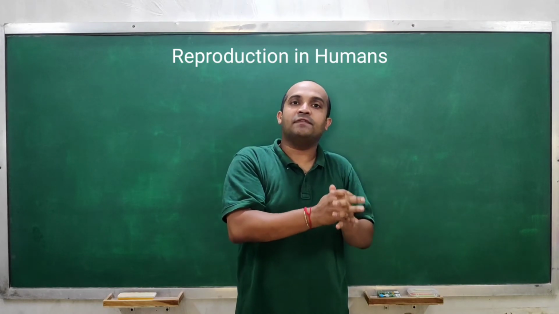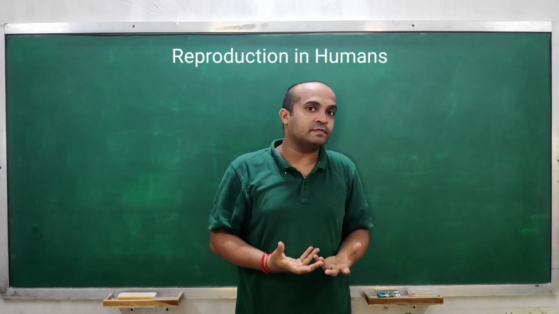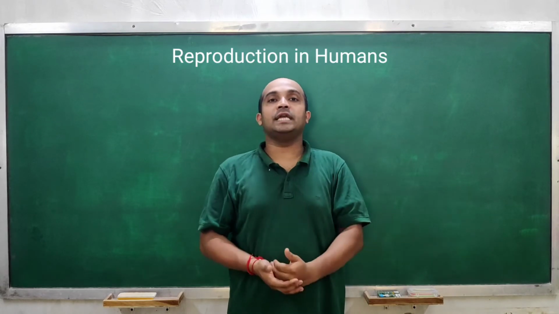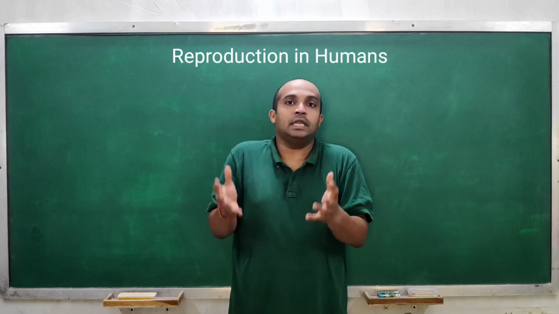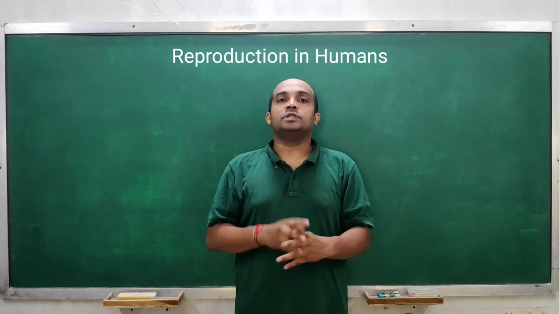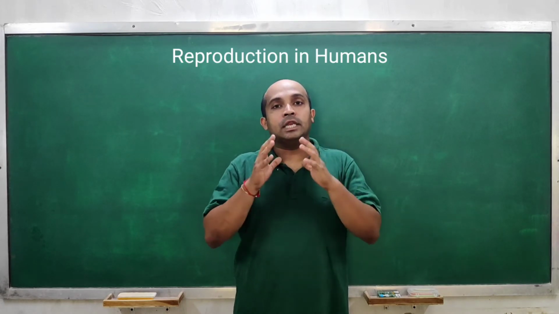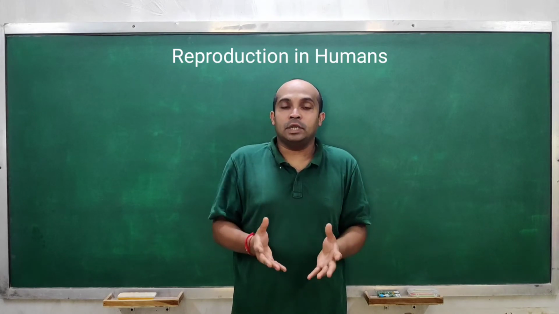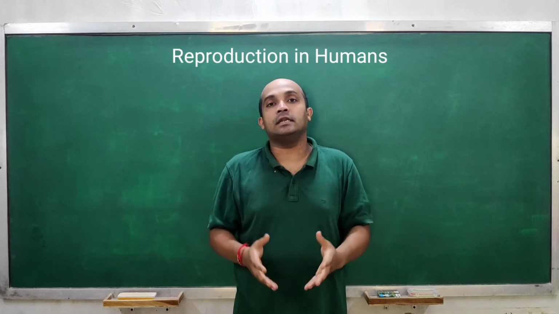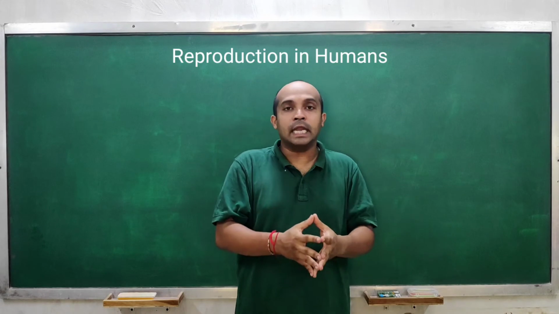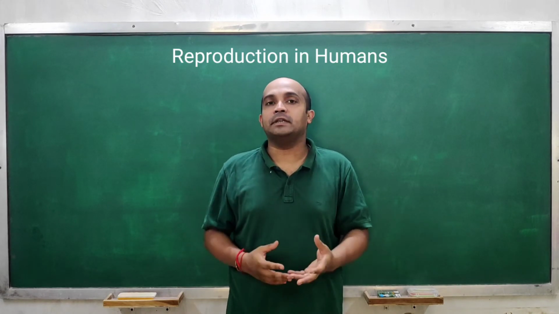And this results in fertilization and formation of zygote, which will lead to the development of a new individual, right? So this is how reproduction occurs in humans, because in humans fertilization occurs internally, that is in the female's body, right? So here this fertilization is also called internal fertilization.